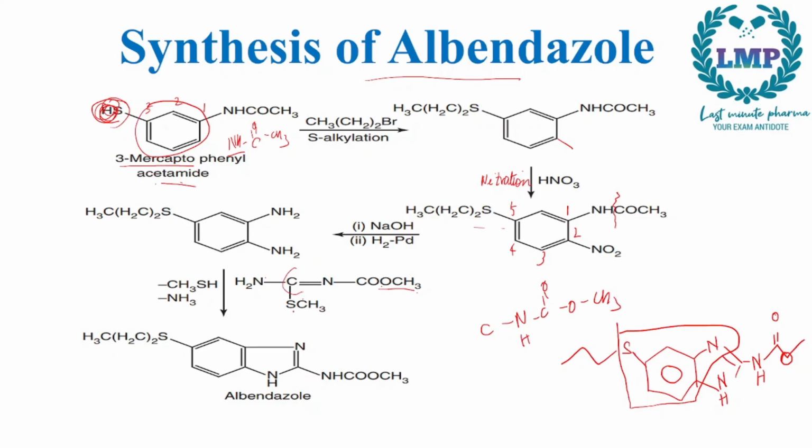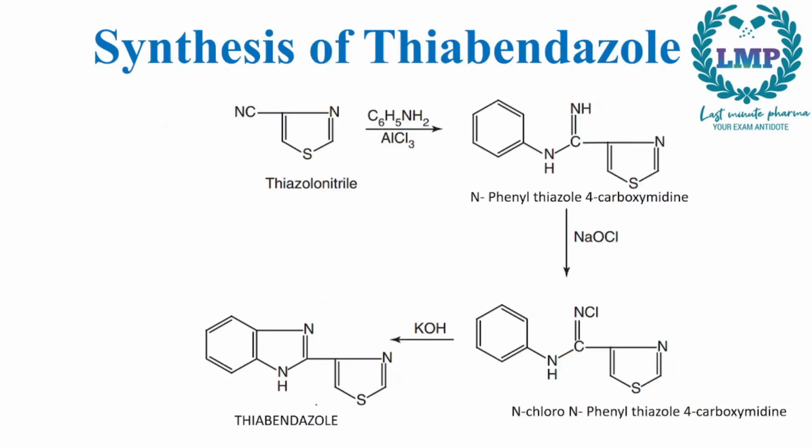So there would be removal of CH3SH and NH3. So then we will add this group right here. So there would be a cyclization also happening here. So we'll add a carbon and then NH, C double bond O, O, CH3. So this will give us the synthesis of albendazole.